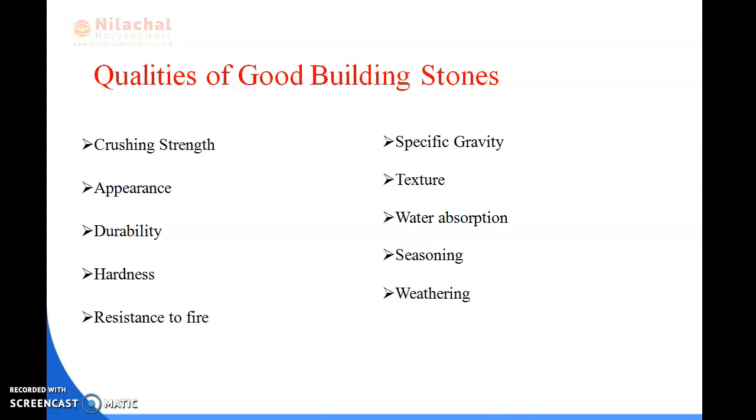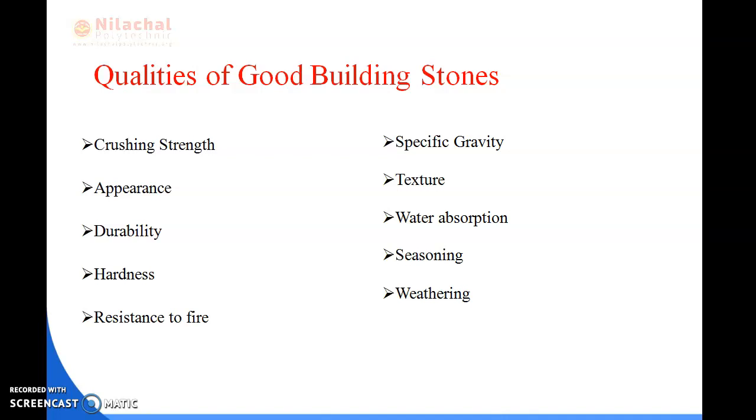For a good building stone, the structure of the stone should be free from cavities, cracks or patches of soft material. Next is water absorption. If we keep the stone in water for 24 hours, then the percentage absorption by weight after 24 hours should not exceed 60%.